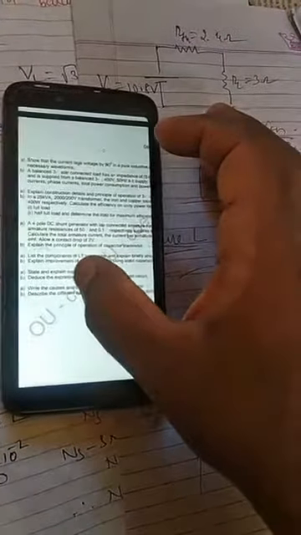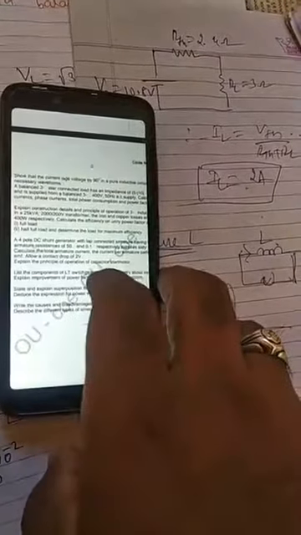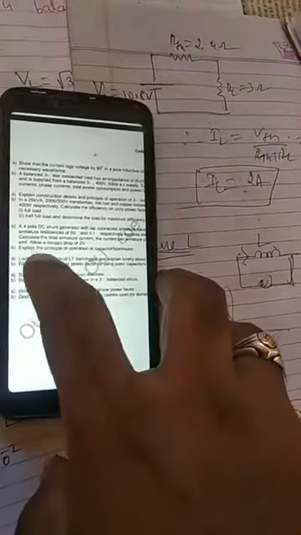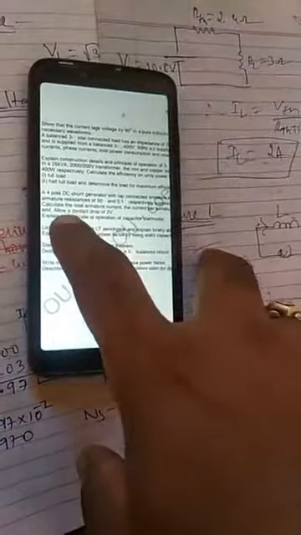Then in the 14th, 15th, 16th, 17th. In the 14th question, the first question is a problem and the second question is theory. Explain the principle of operation of capacitor start. I told you, in the single phase induction motor, the capacitor start induction motor and capacitor run, they will ask you. So here you have to explain the capacitor start induction motor. For this question, you have to explain the capacitor start induction motor.